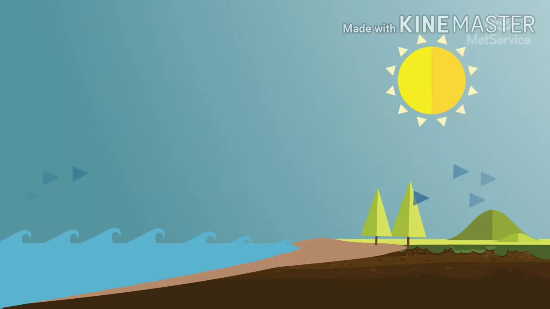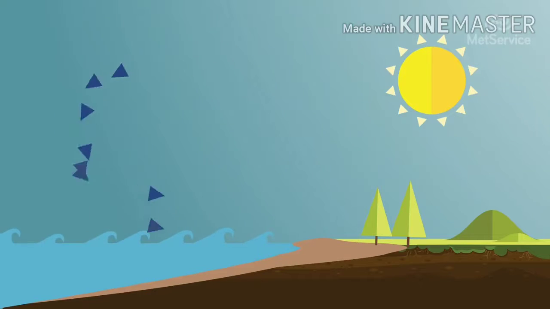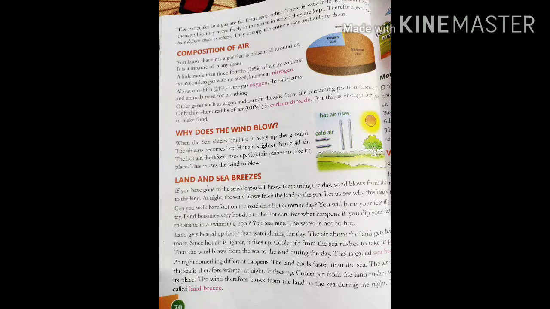So the air from the sea will go and fill the empty space on the land. This is called sea breeze. In short, the movement of air from the sea to the land is called sea breeze. This happens in daytime because in daytime land is getting heated faster.